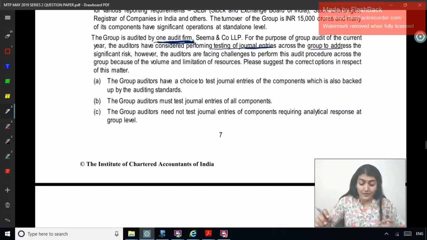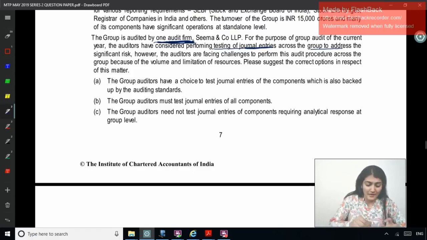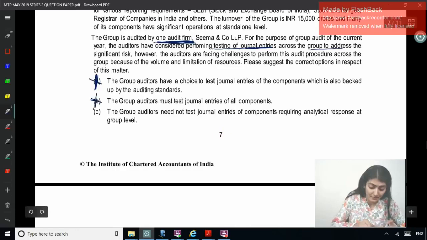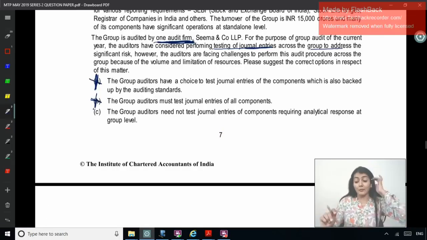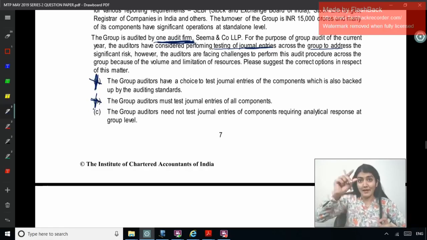So the group auditors have a choice to test journal entry? No, it's not discretion. The group auditor must test journal entry? No, it is not compulsory also. The group auditors need not test journal entry of components requiring analytical response at the group level, because the entire group is being audited by one auditor only.